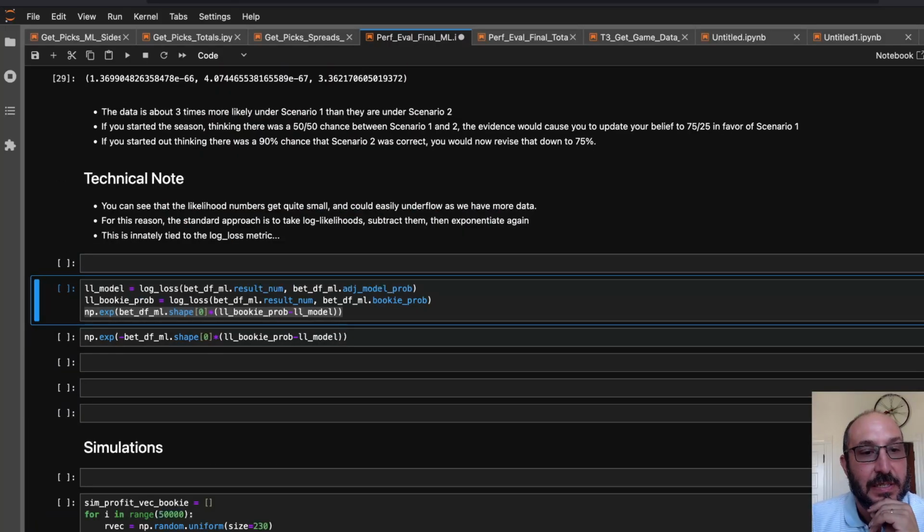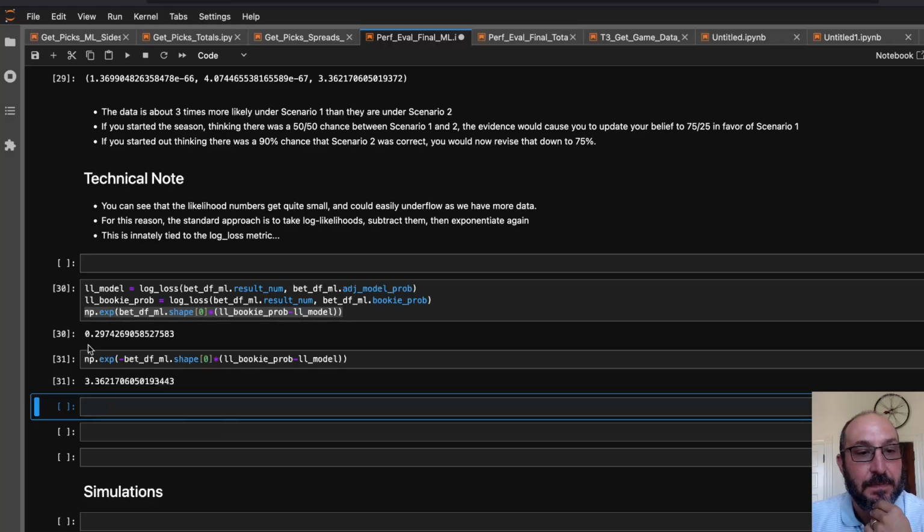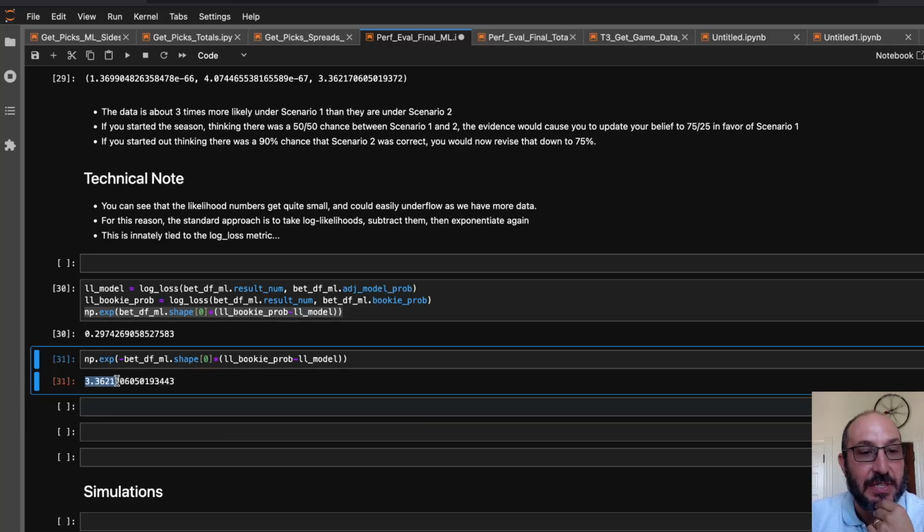And what you see is these numbers are inverses of each other. So this means that the data was 3.36 times more likely under the bookie probability than under the adjusted model probability. So if you remember, in the totals model, it was like 2.7 in favor of the model. So this is 3.3 in favor of the bookie. So it's even stronger evidence that the model was not good and that the bookies were right for the Moneyline model, overall across all these bets.